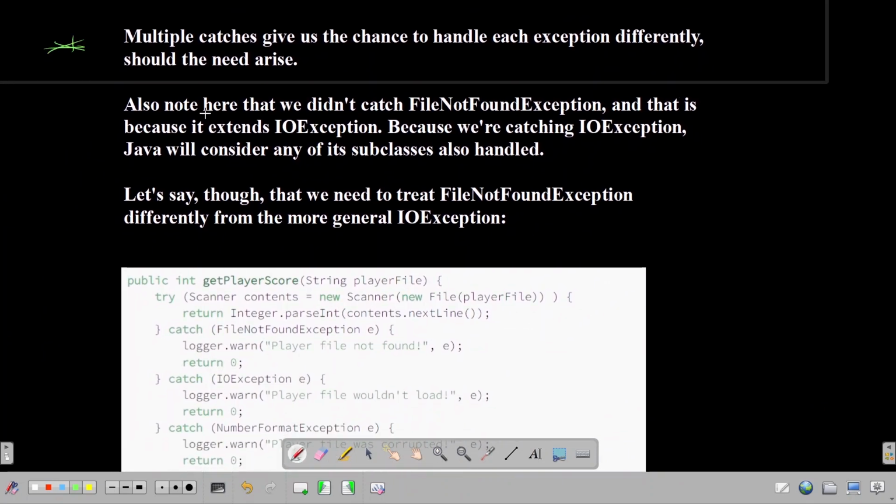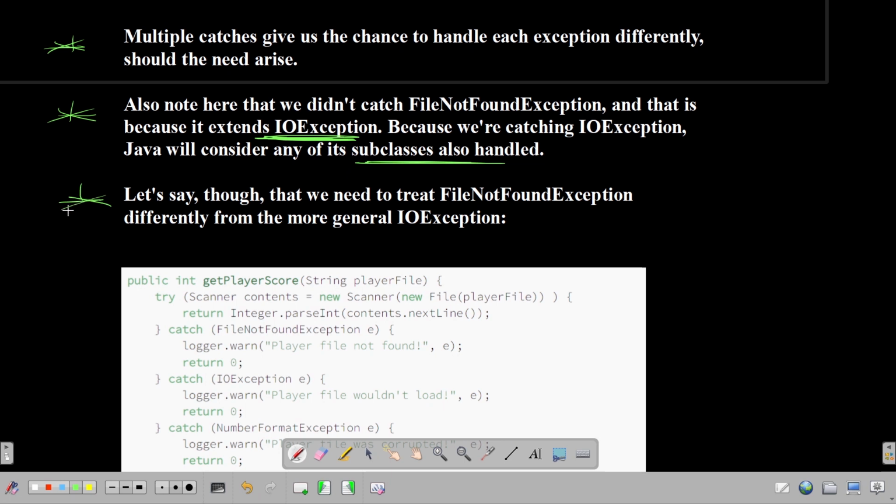Also note that we don't catch FileNotFoundException, and that is because it extends IOException. Yeah, true. IOException is the parent class, so even if FileNotFoundException happens, IOException is still going to catch it. So that's about it. Because we are catching IOException, Java will consider any of its subclasses to be caught too.